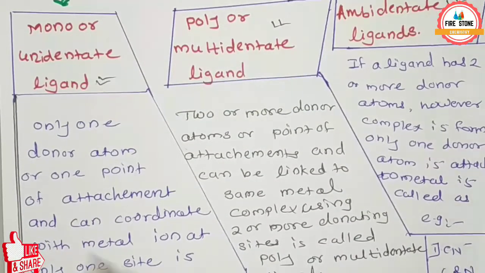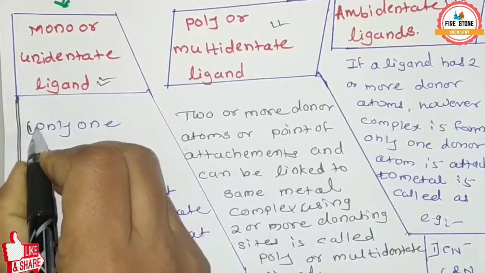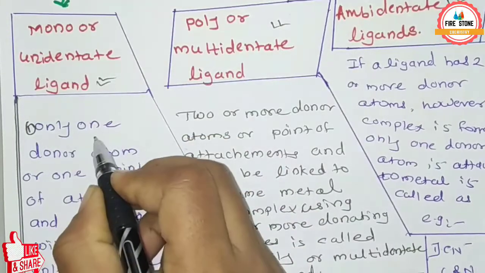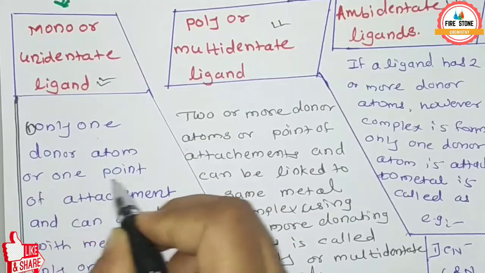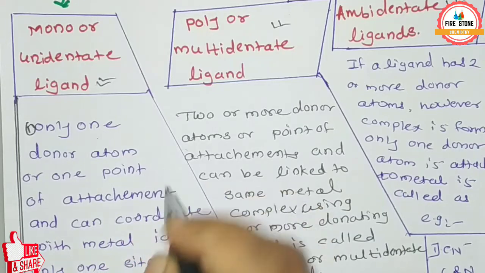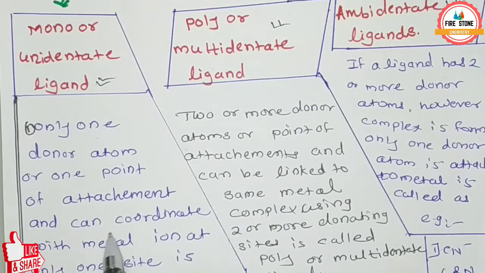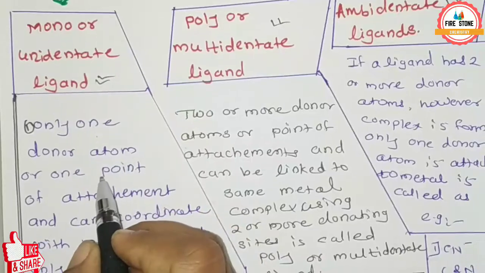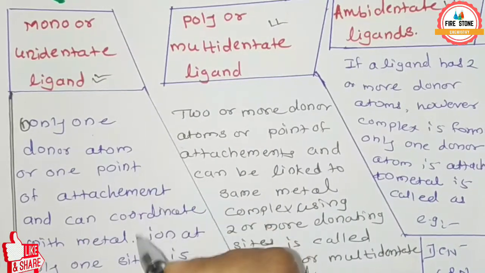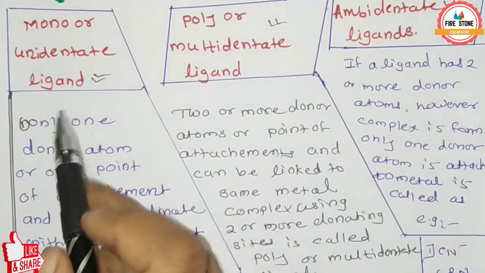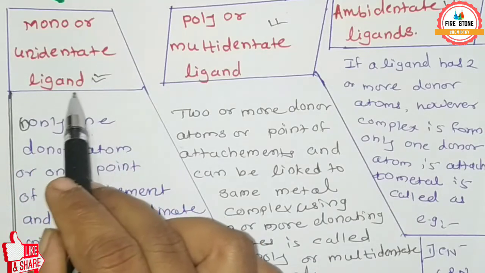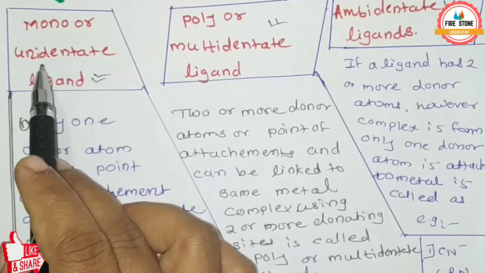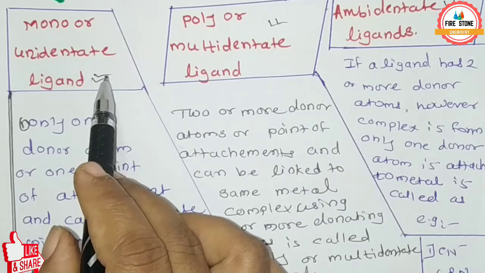First is the monodentate ligand, in which only one donor atom or one point of attachment can coordinate with the metal ion. Here only one donor atom is attached to the metal, so it is called a mono or unidentate ligand.